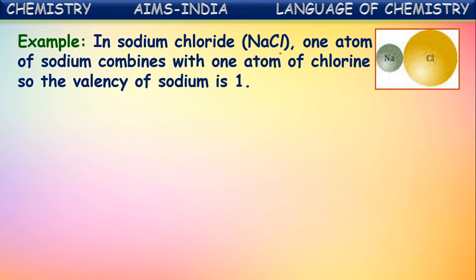Now, the number of chlorine atoms combining with one atom of another element is considered the valency of that element. Here, one sodium atom is combined with one chlorine atom. So one sodium atom is combining with one chlorine atom, so the valency of sodium is considered as 1.